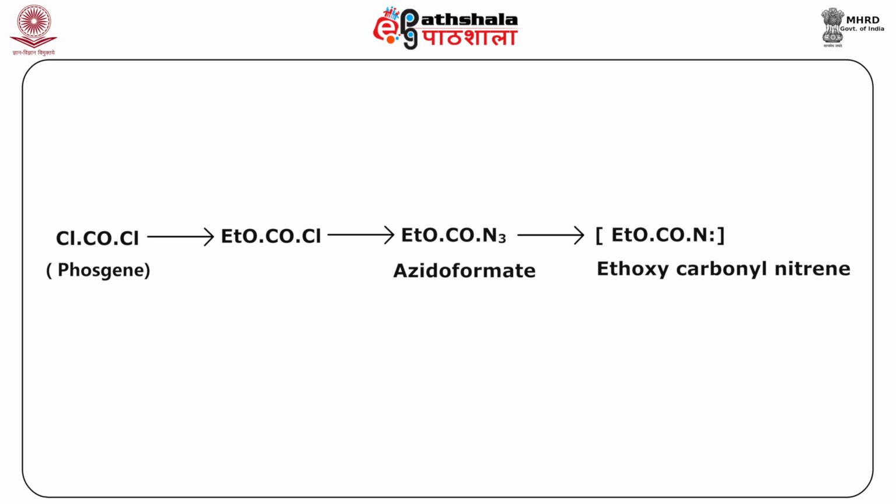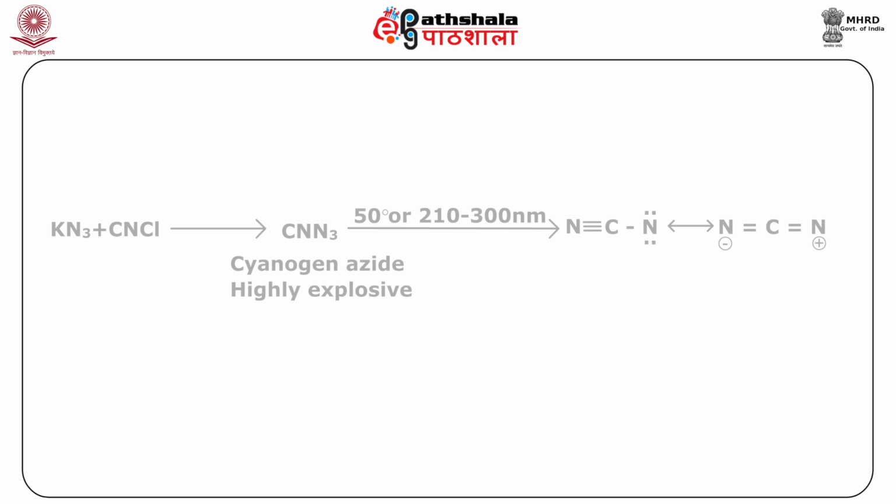Similarly, we can start from phosgene and get this azidoformate, which on further decomposition will give you ethoxycarbonyl nitrene. Similarly, KN3 plus cyanogen chloride will give you cyanogen azide, which is highly explosive, but on further dissociation it gives this particular nitrene.